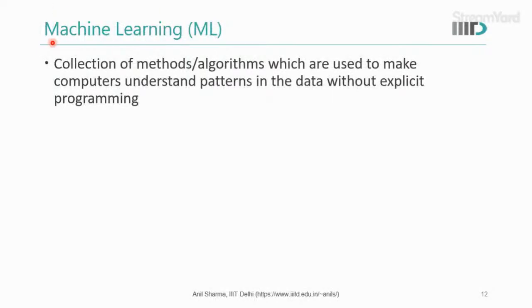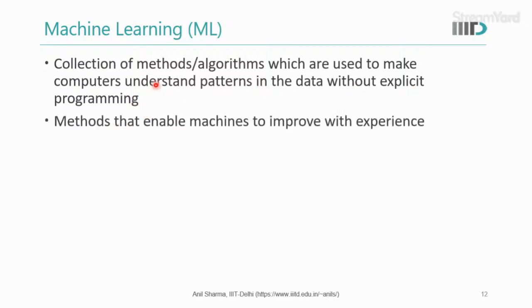Okay, so now let's see what is machine learning. Machine learning is a collection of methods or algorithms which are used to make computers understand patterns in the data without explicit programming. These methods enable machines to improve with experience.